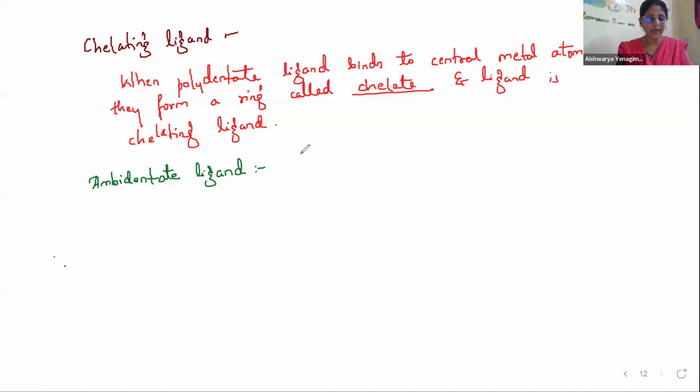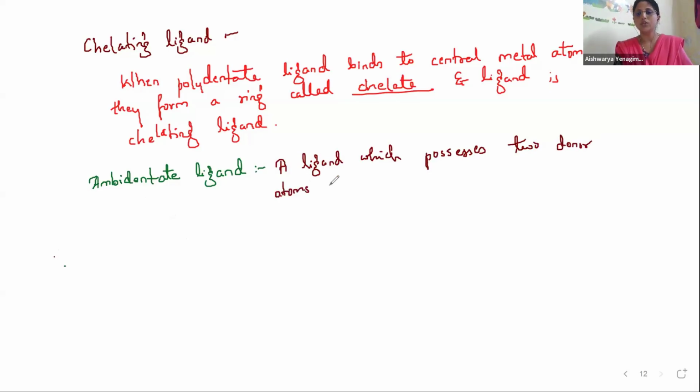So what is an ambidentate ligand? A ligand which possesses two donor atoms. Please don't get confused. Teacher, if two donor atoms, then it should be a bidentate ligand. No. In a bidentate ligand, both the donor sites get attached to the central metal atom.